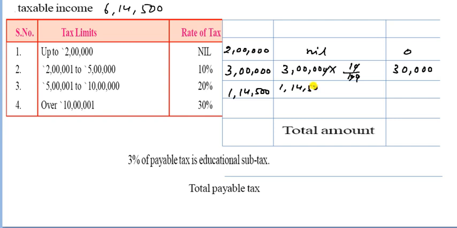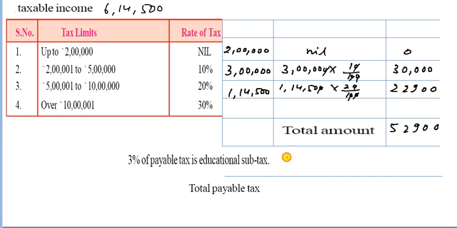And what about this? It is the 1,14,500, and it is 20%. So 20 upon 100, so 0 will be cancelled out, and this 0 will be cancelled out with this one. So multiply this by 2: 0, and 2 fives are 10, 1 carry, and 2 fours are 8, and 1 is 9, and 2 ones are 2, and here 2 ones are 2. So 22,900, and there is nothing else, so we can add the total amount. So total amount is 0, and here is 0, and here is 9, and it is 2, and 3 and 2, that one is the 5.